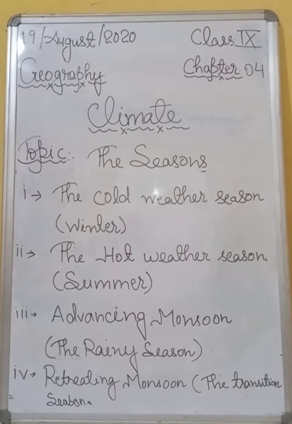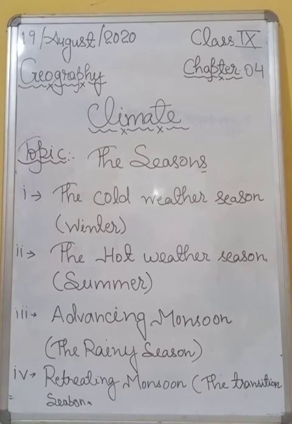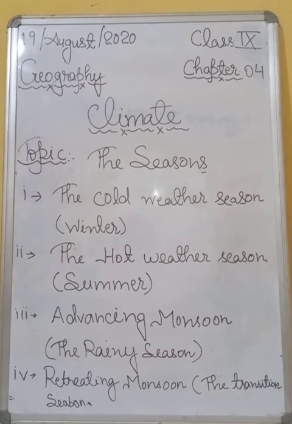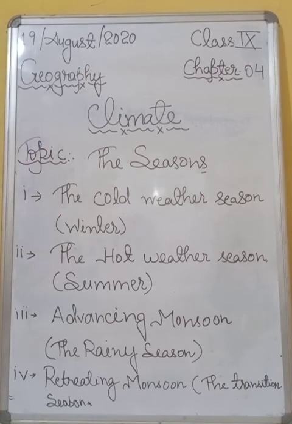Students, one thing I want to clear here: when temperature is high, a low pressure area will develop, and when temperature is low, a high pressure area develops. All right. So the low pressure trough over the northern plains weakens and is replaced gradually by a high pressure system, and this is followed by the southwest monsoon winds.